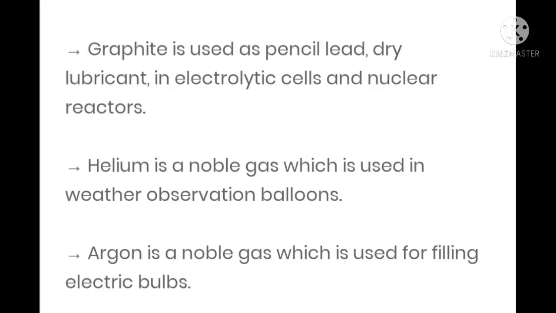Helium is a noble gas which is used in weather observation balloons. Argon is a noble gas which is used for filling electric bulbs. Helium and argon are known as noble gases. Why are they known as noble gases? Because they do not react with any other substance. That is why they are known as noble gases, and they are used in weather observation balloons, and argon is used in filling electric bulbs.